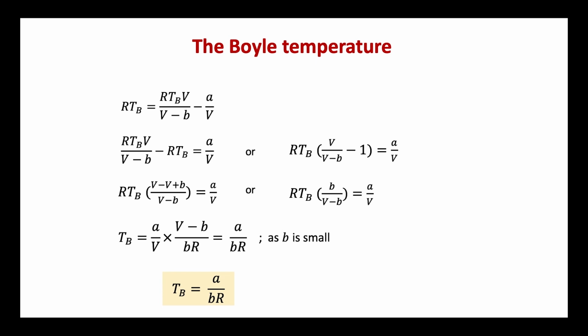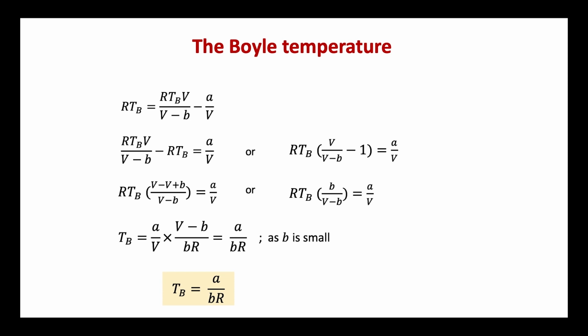That is, rearranging, RTbV/(V − b) − RTb = a/V, or RTb [V/(V − b) − 1] = a/V. That is, RTb (V − V + b)/(V − b) = a/V, or more correctly RTb b/(V − b) = a/V.